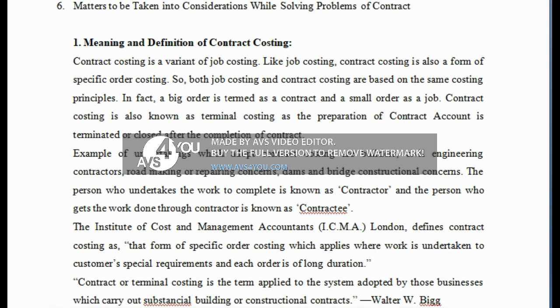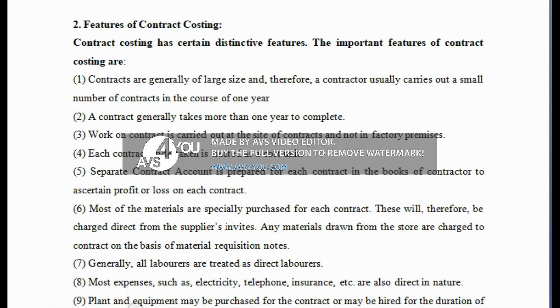There are various examples of contract costing. Builders, civil engineers, contractors, road making and repairing concerns, and dams, bridges and construction agencies use contract costing.